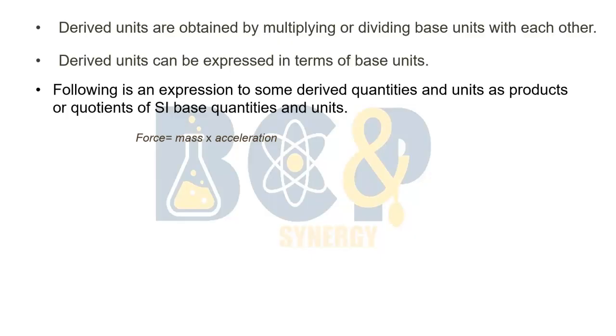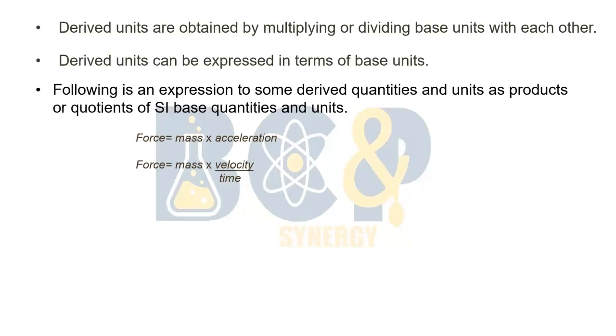Firstly, you have to simplify its formula until all the quantities in the formula are base physical quantities. So mass is a base physical quantity while acceleration is a derived physical quantity, which means that you have to simplify this formula. Then we can say that force is equal to mass into velocity divided by time. Because acceleration is the time rate of change of velocity, we have put velocity divided by time instead of acceleration.